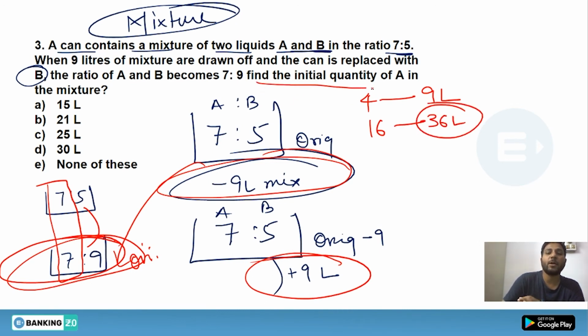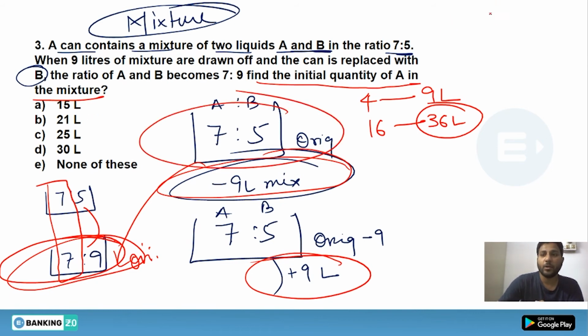Now they are asking to find the initial quantity of A in the mixture. So what could be the initial quantity? The initial ratio will tell us. Look at this. 36 liters was the original volume as it is retained in the final stage. But the ratio was different. 7:5.